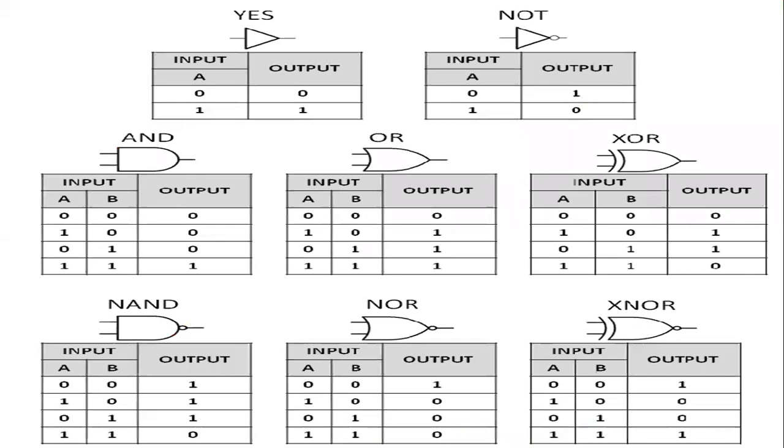First is the NOT triangle, right? This triangle is also called the buffer. Input is A, then output. If input is 0, then output is also 0. Then input is 1, output is also 1.